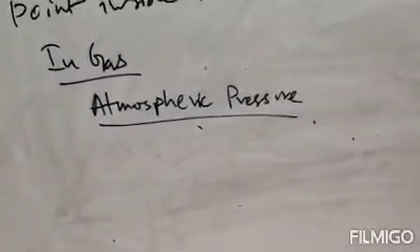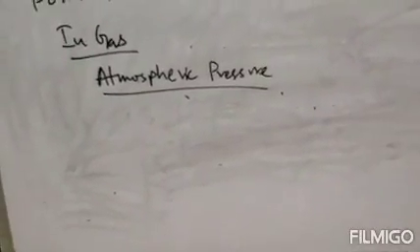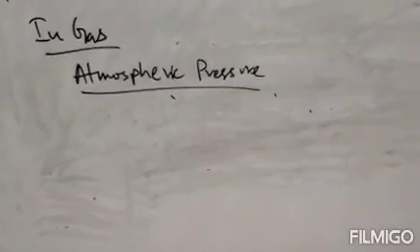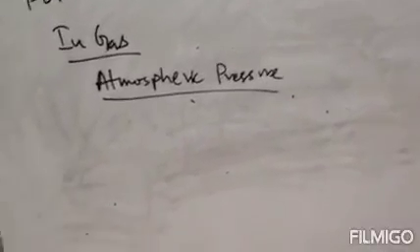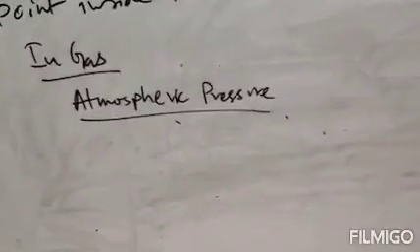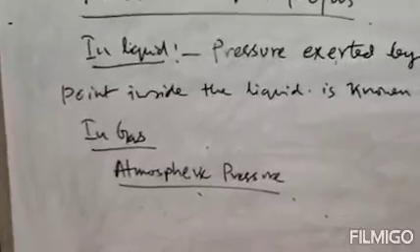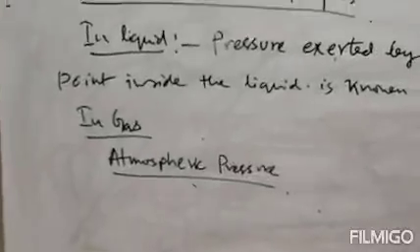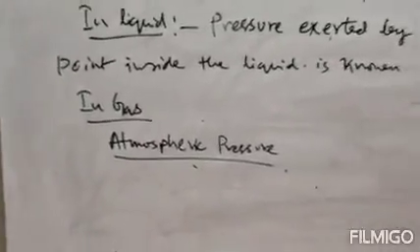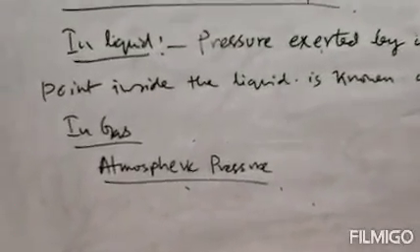Now the weight of this huge mass of air exerts a pressure on all points of objects including earth. So this pressure is your atmospheric pressure. Clear? I am repeating again. The weight of this huge mass of air exerts a pressure at all points and all corners of the object, which is called atmospheric pressure. It is actually gas pressure, because the atmosphere is all about gases. There are various gases in the atmosphere, and all these gases exert pressure due to their weight. So this is the atmospheric pressure.